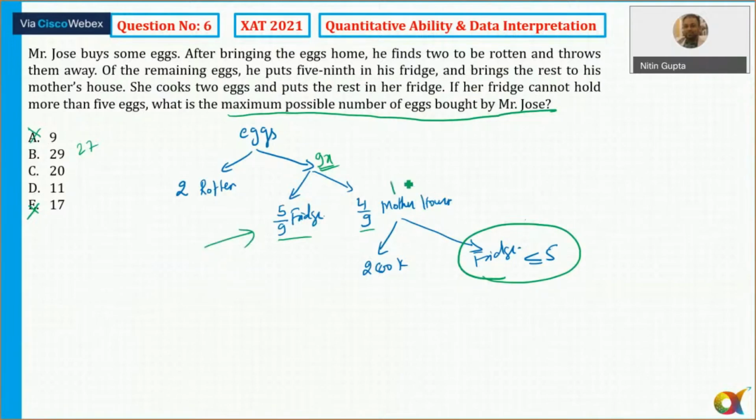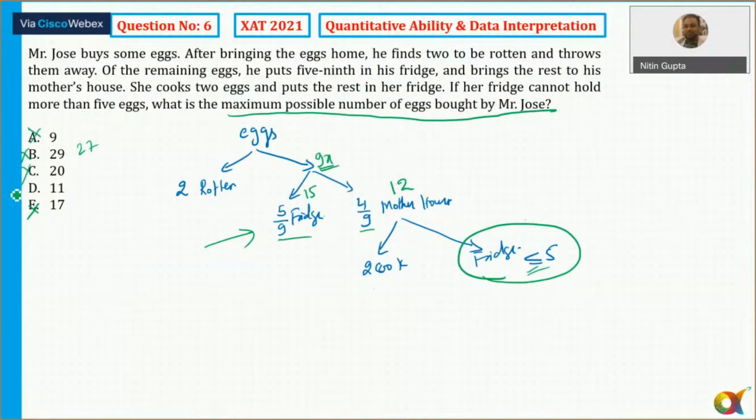So 12 eggs he takes to the mother's house and 15 he keeps in his fridge. Now mother cooked 2 of the 12, so how many did she have to keep in the fridge? 10, which is not possible because maximum eggs in the mother's fridge can be 5. So option B can't be the answer. Similar logic, you can eliminate option number C also.